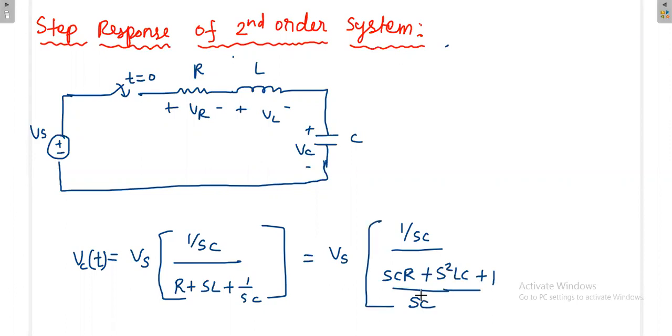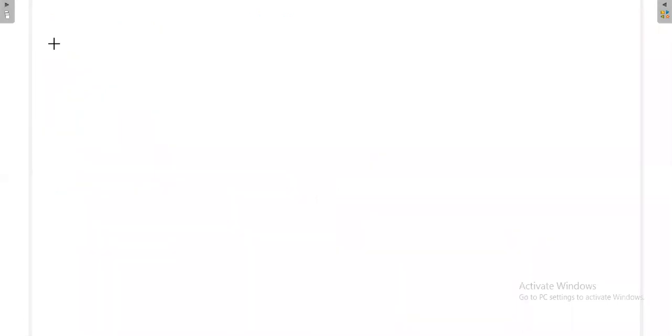Both SC will cancel. The remaining term, VC(s) is equal to Vs times 1 by S square LC plus SCR plus 1.